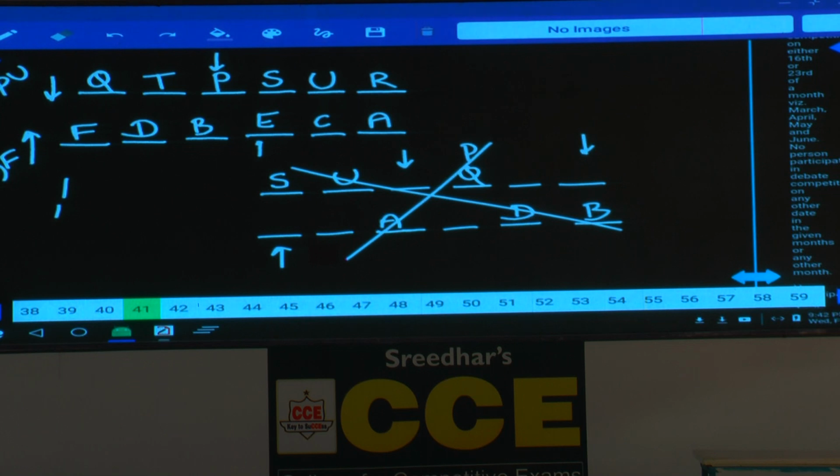F faces an immediate neighbor of T, that is definitely true. Now T's opposite is D, and this F is an immediate neighbor of D, hence choice 5 is the answer. Question number 36, choice 5.